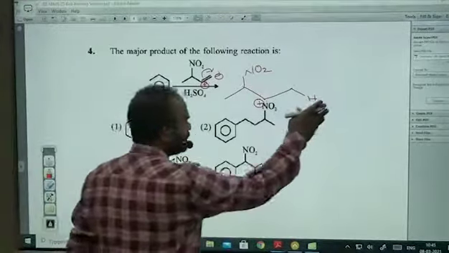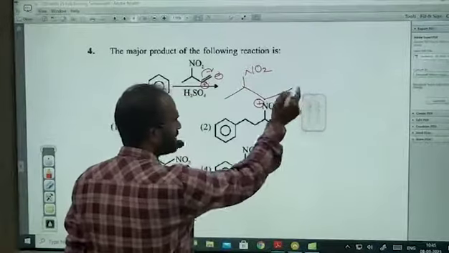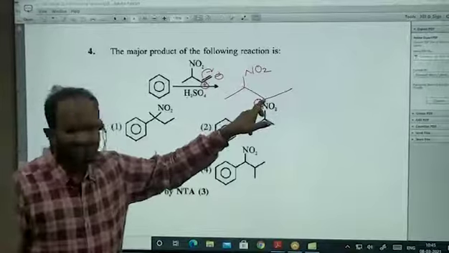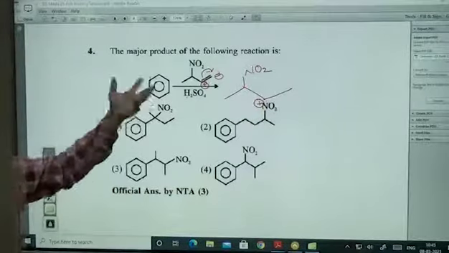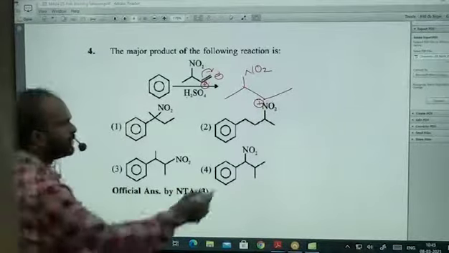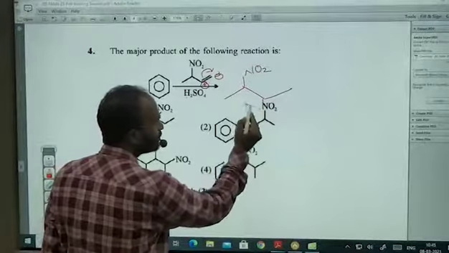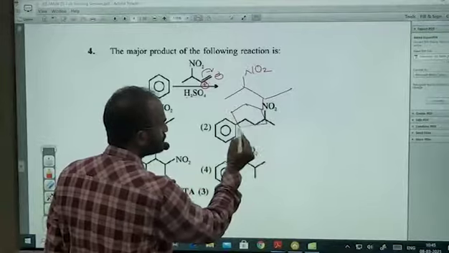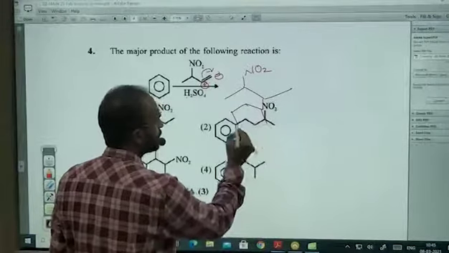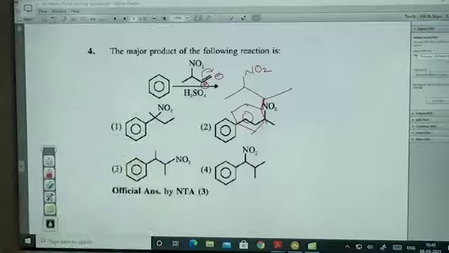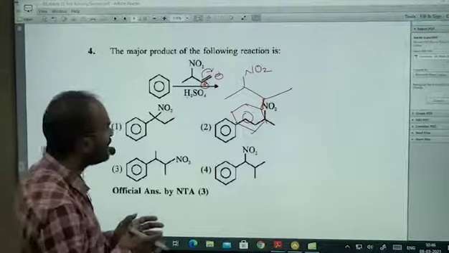Of course, there is no need to show it also, because anyway this is a methyl group. And this plus will come and it is going to attack the benzene. So now, that is the answer.